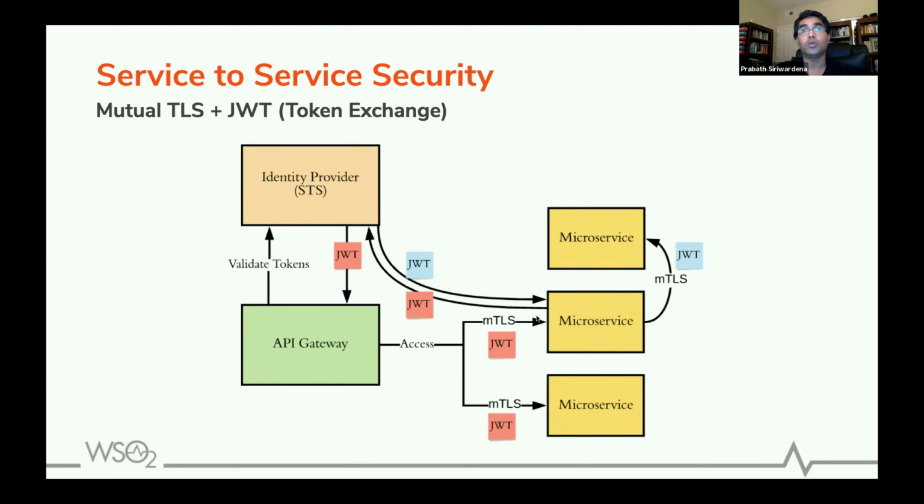It will talk to the issuer of the JWT, which is the STS, exchange it for a new JWT, and pass that new JWT to the second microservice. With this, the first JWT will have an audience value pointing to the first microservice, and the second JWT will have an audience value pointing to the second microservice. This is a much better improved version from what you saw before.